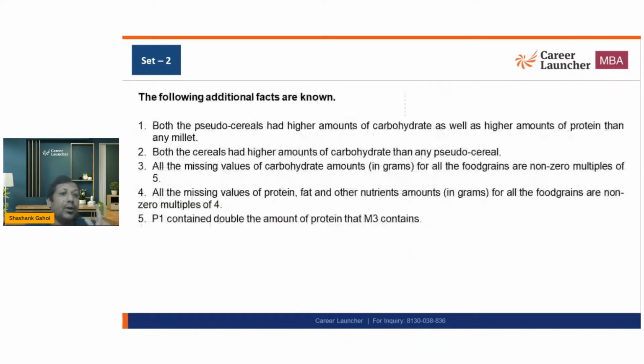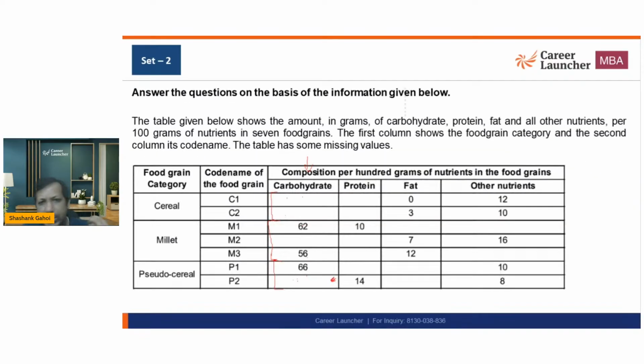Okay. All the missing values of protein, fat, and other nutrients for all of the food grains are non-zero multiples of 4. Okay. In protein, every number that we are talking about that is a non-zero multiple of 4 means either 4 or 8 or 12 or 16, whatever it is.